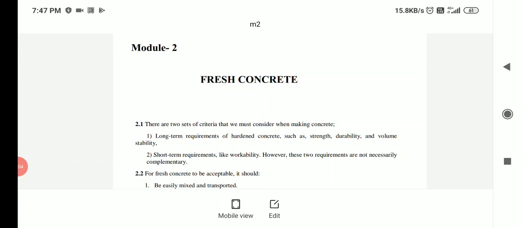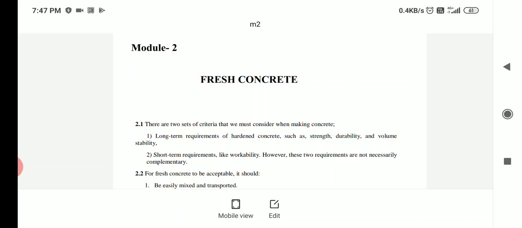Welcome, all, to the Concrete Technology module 2, that is, fresh concrete. In the previous class we studied the different ingredients of concrete, including the admixtures. So today's session we are going to study fresh concrete.